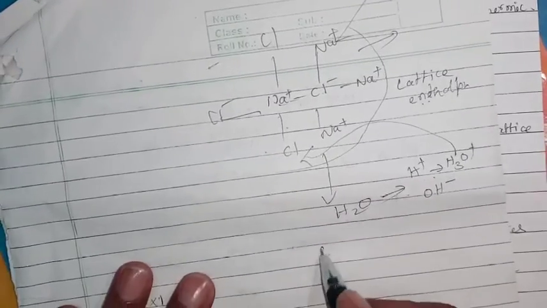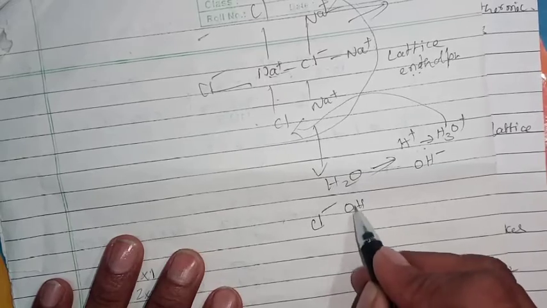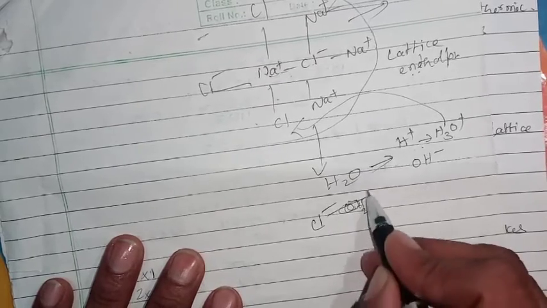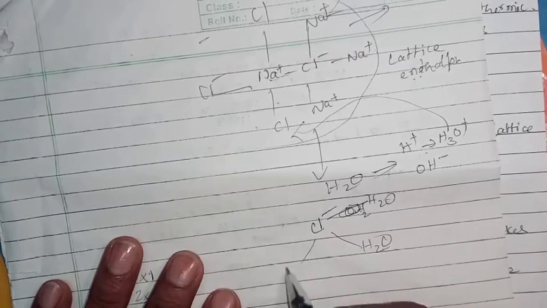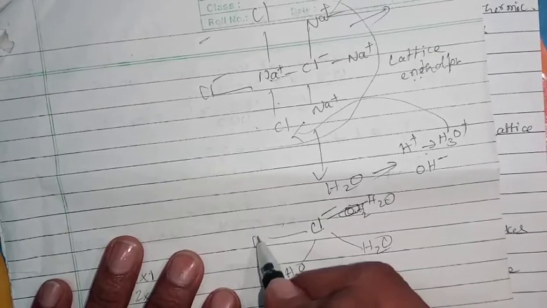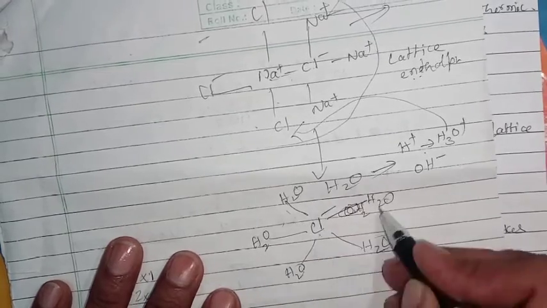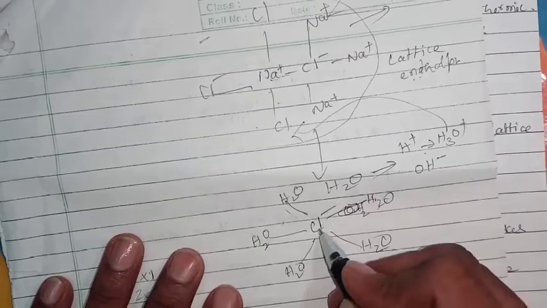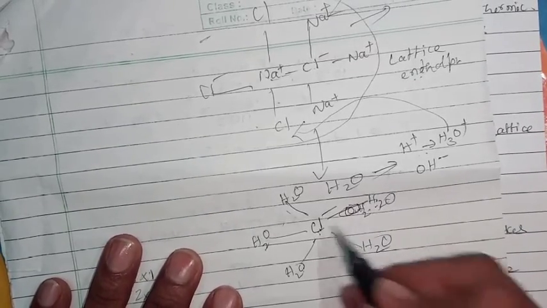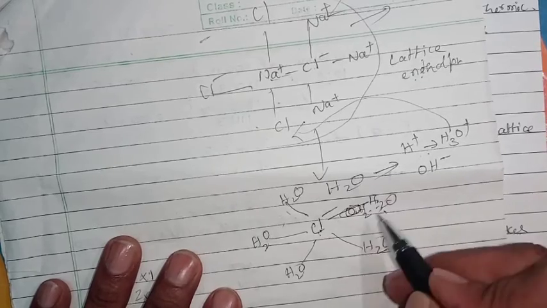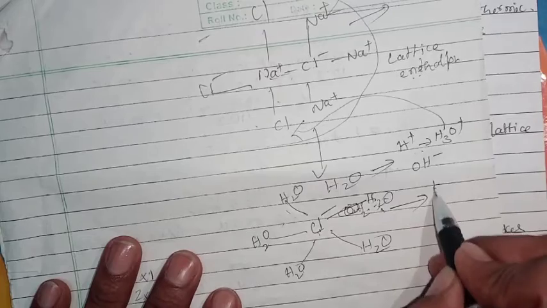It means each Cl- ion is surrounded by water molecules. It means there is bonding between water and the Cl- ion. There is an attraction between the Cl- ion and water. So this attraction releases energy, that is called hydration energy.